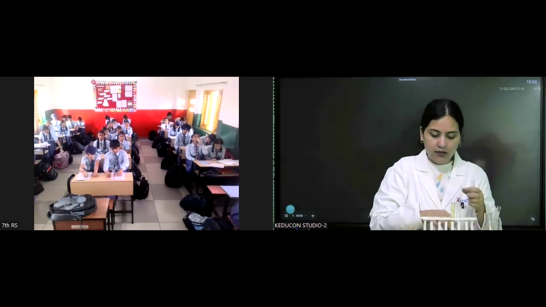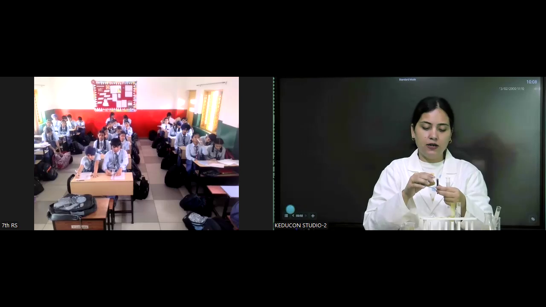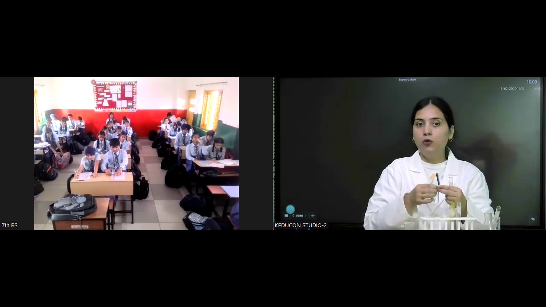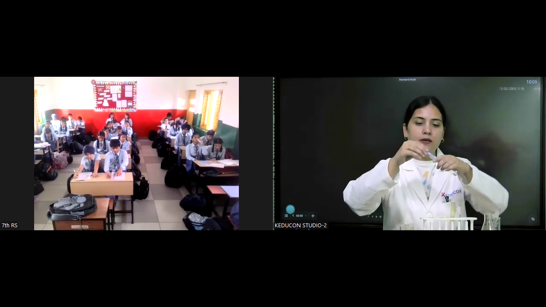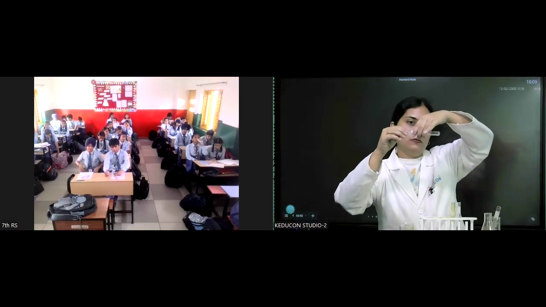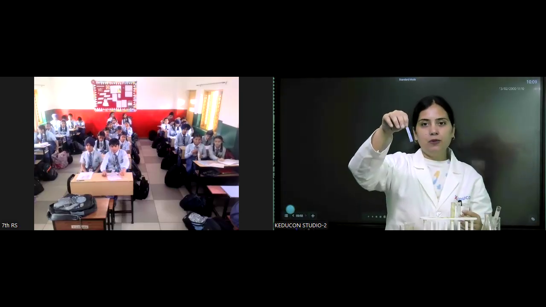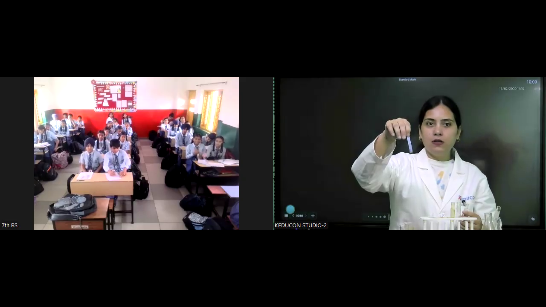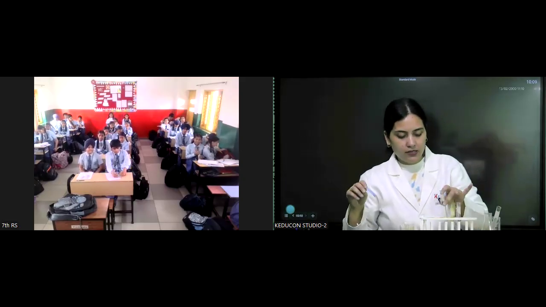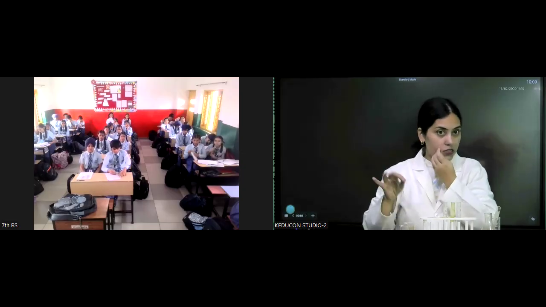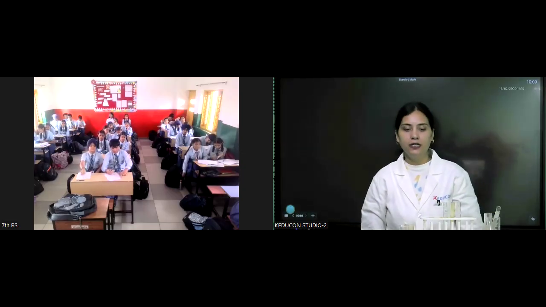I have blue also. So let me check with the blue too, to see whether there is any change with the blue. So let's see. Is there any change with the blue? No change. So it means base only shows color change with the red litmus paper.